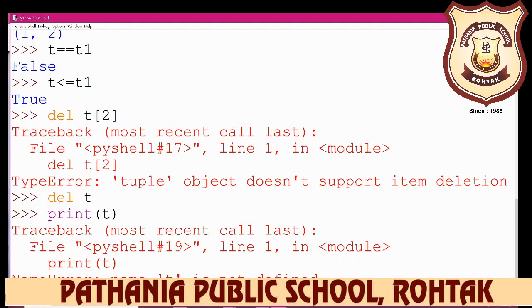And one more point is unpacking a tuple. What do we mean by unpacking a tuple? Creating a tuple from a set of values is called packing.